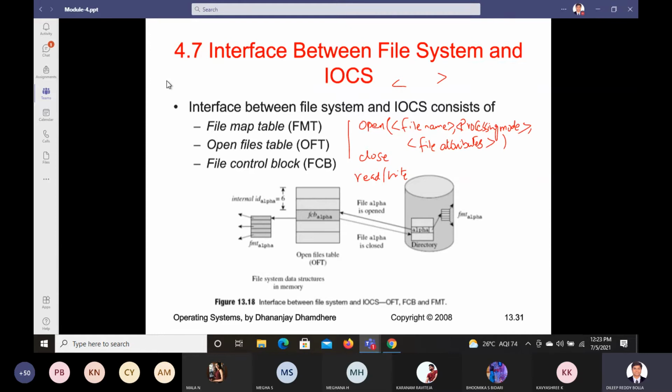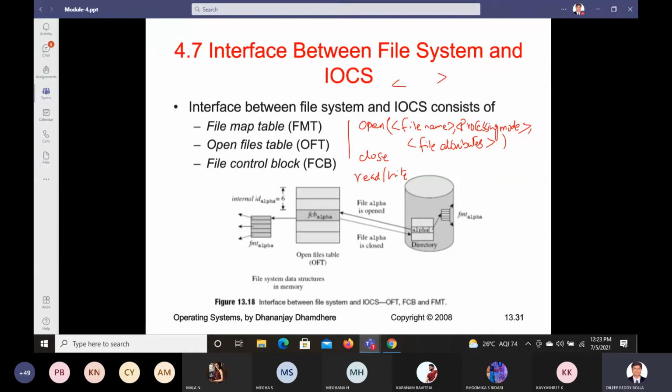Where it is stored, in which memory part it is stored. It can be an absolute path or a relative path. Next, what is processing mode? Processing mode is going to indicate what kind of operations will be performed on it.